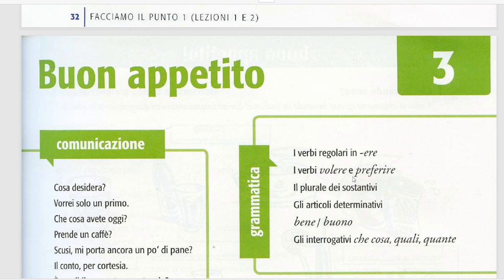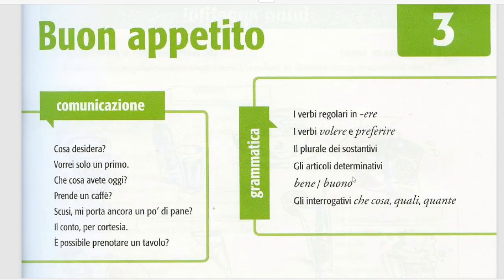Okay, now what we are going to learn in this particular chapter: grammatica, i verbi regolari in -ire. So we will see regular verbs which are ending in -ire. Another one is i verbi volere, i preferire. So these are two other verbs which are not regular.